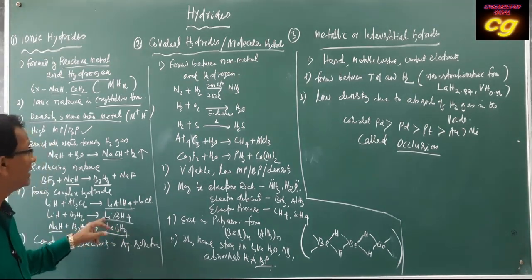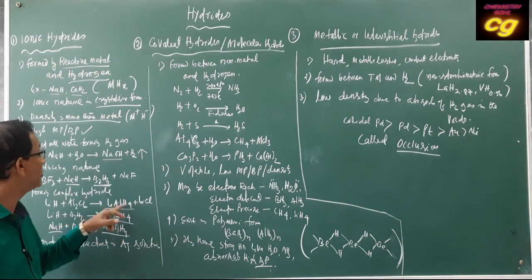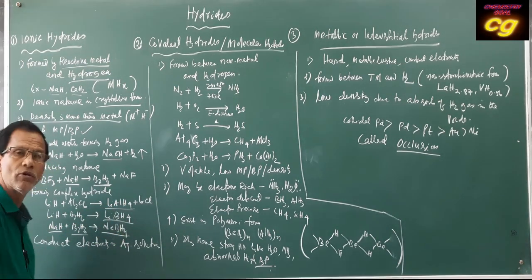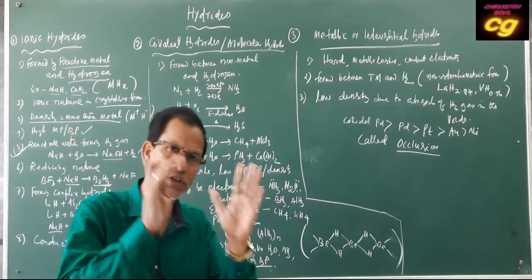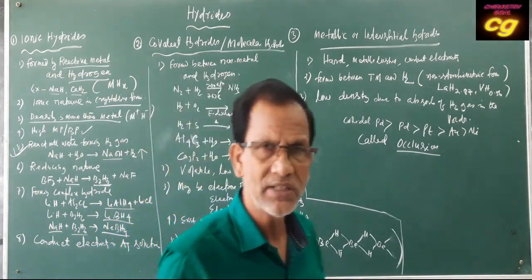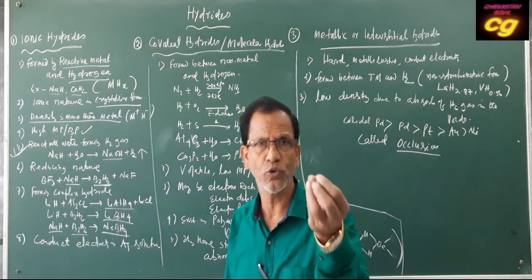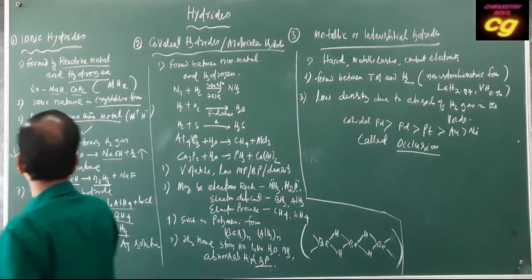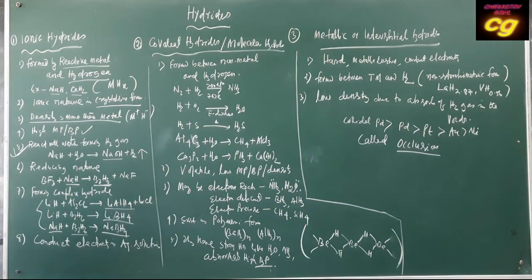Sodium borohydride, lithium borohydride, lithium aluminium hydride, all are called complex hydrides, which are the best reducing agents. They are also used as a reducing agent and as a source of hydrogen. This is very important regarding complex hydrides.